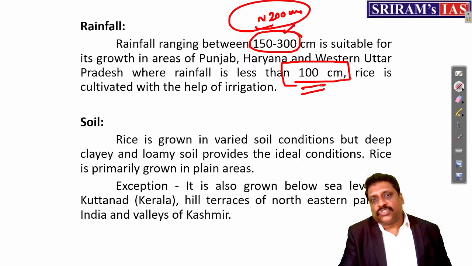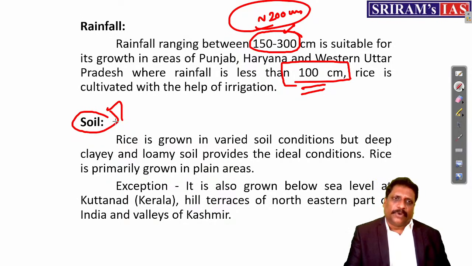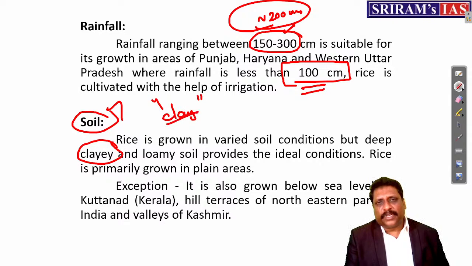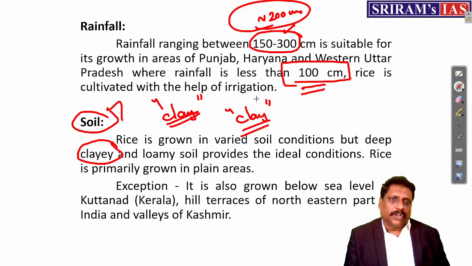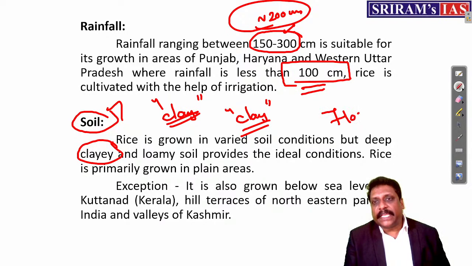Soil: any soil is normally okay for rice cultivation, but the most suitable soil is clay soil, or even loamy soil. But clay soil is more suitable. I'll tell you why. Normally the kind of irrigation used for rice cultivation is flood irrigation.